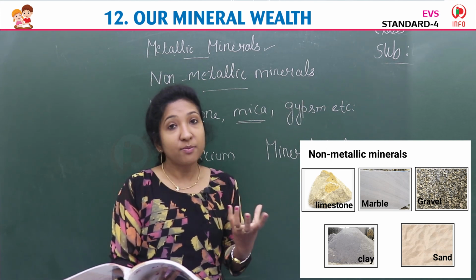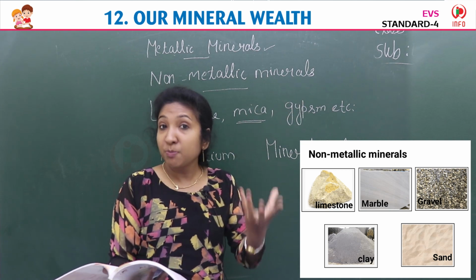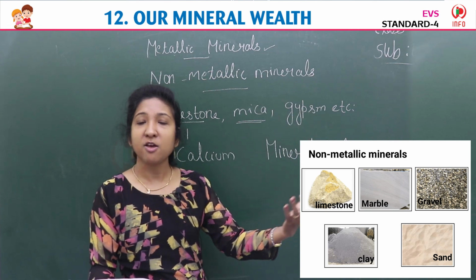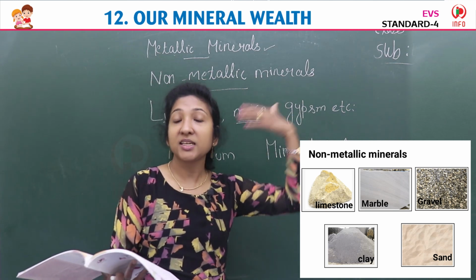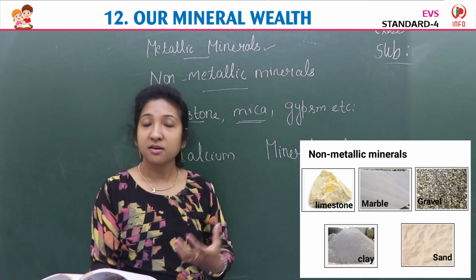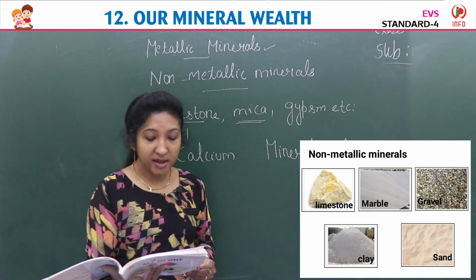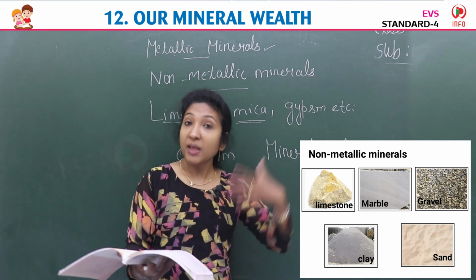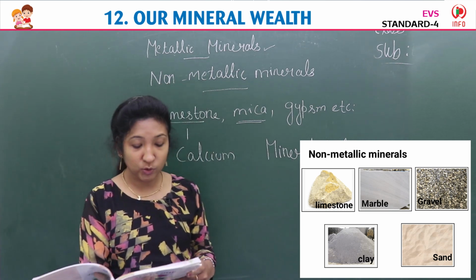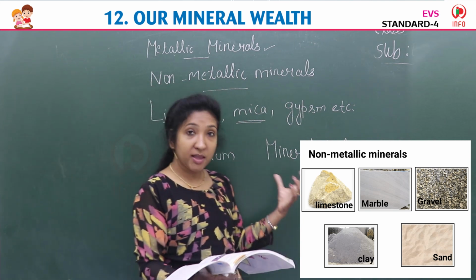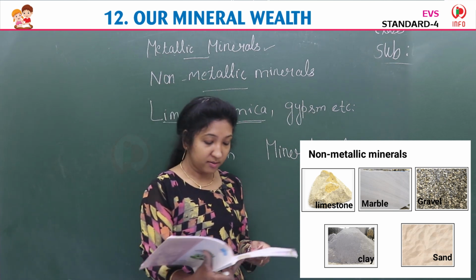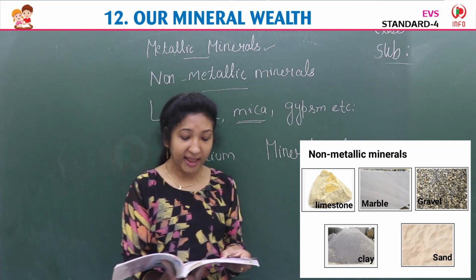So fuel is something that, when it burns, produces heat or energy. If a vehicle has energy, then only it will run. We say petrol is burning so that it gets energy, then only the car, bus and other vehicles will run. Diesel is also a fuel. So a mineral used as a fuel to supply energy is called a mineral fuel. Among the many mineral fuels, the most important are coal, mineral oil and nuclear energy minerals.